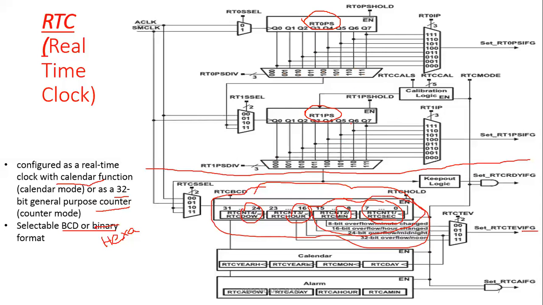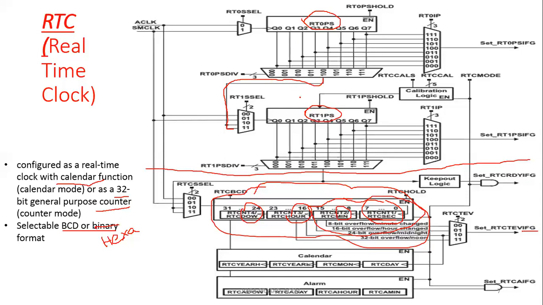These two will be cascaded, meaning the output of one is connected to the other. Cascaded means this is 128 and this is 128, total 256. So 256 clock frequencies will be generated, from divided by 1, divided by 2, divided by 4, divided by 8.